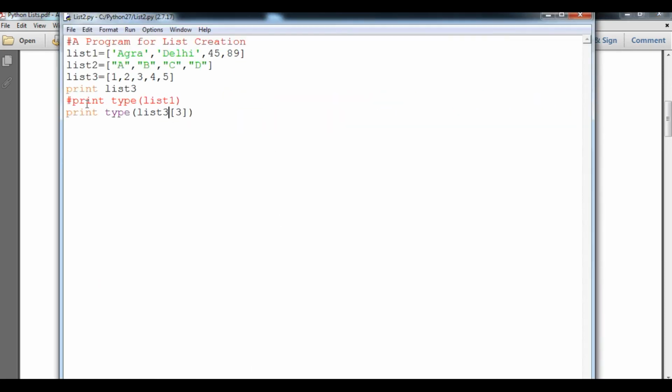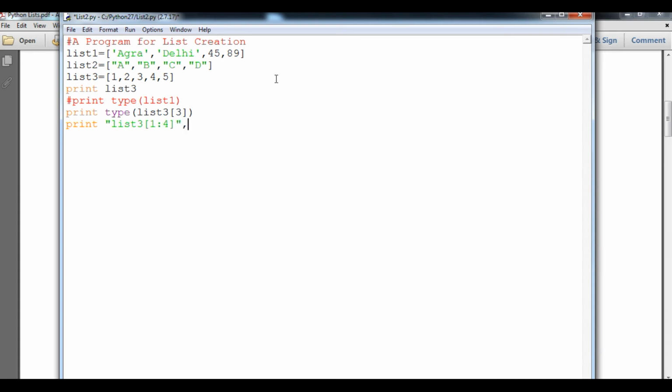So what we are going to do, student, suppose we provide string slicing here, so I will give you some kind of output also. So here print, simply we can say list 3, that is 1 colon 4.